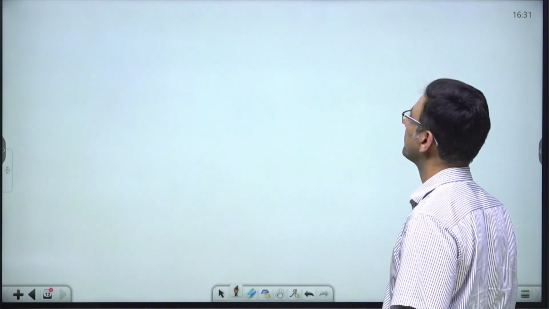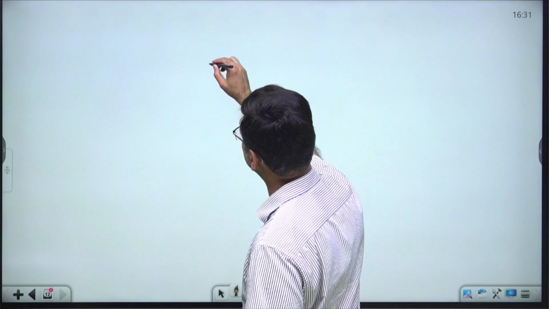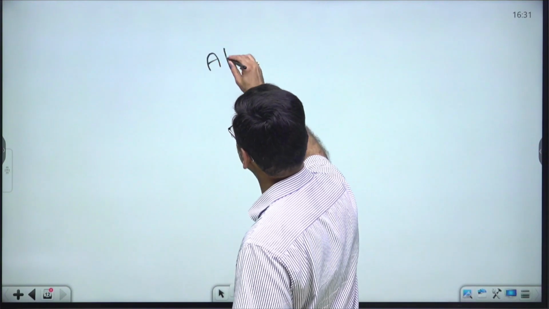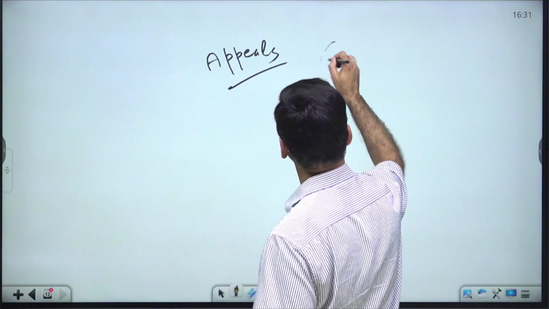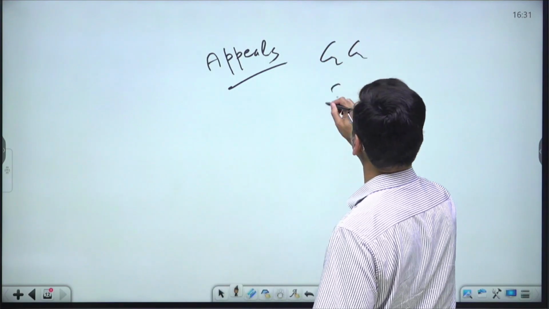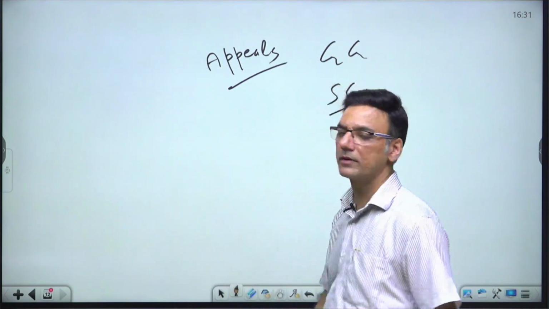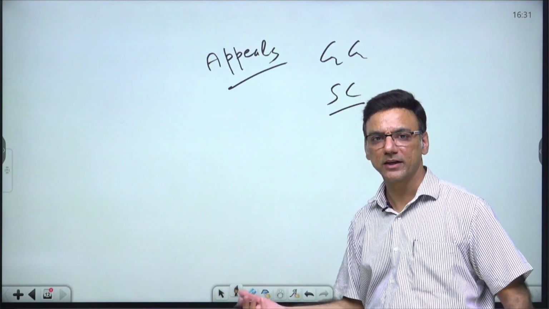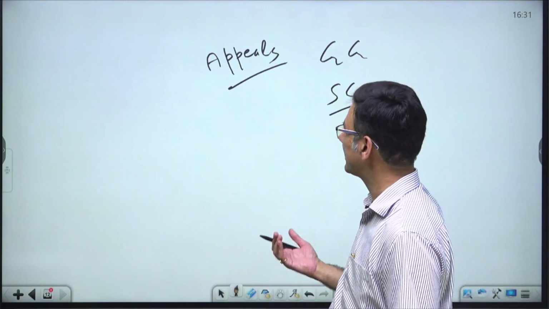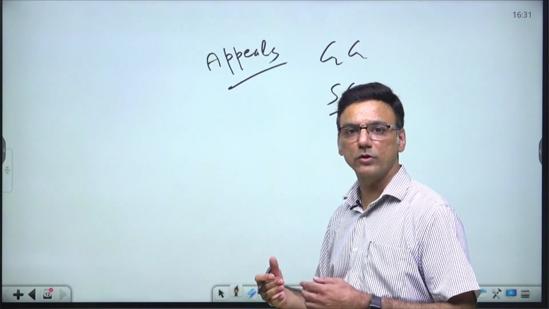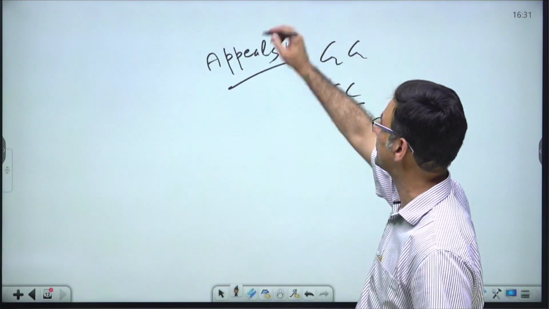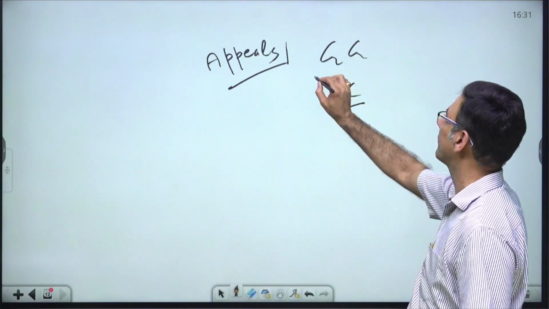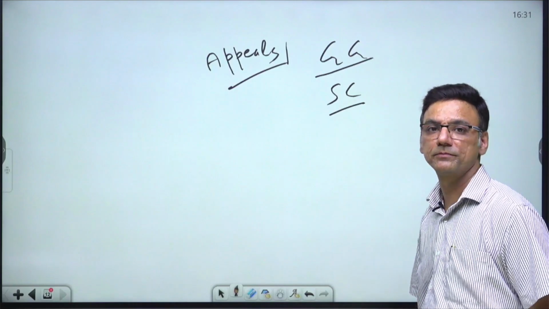Fourthly, it was mentioned that the appeals from the provincial court would be taken directly to the Governor General and not to the Supreme Court. Right? Because generally, in today's scenario, the appeal from the lower court goes to the higher court. But at that point of time, it was clearly mentioned that the appeals from the provincial court would go to the Governor General and not to the Supreme Court.